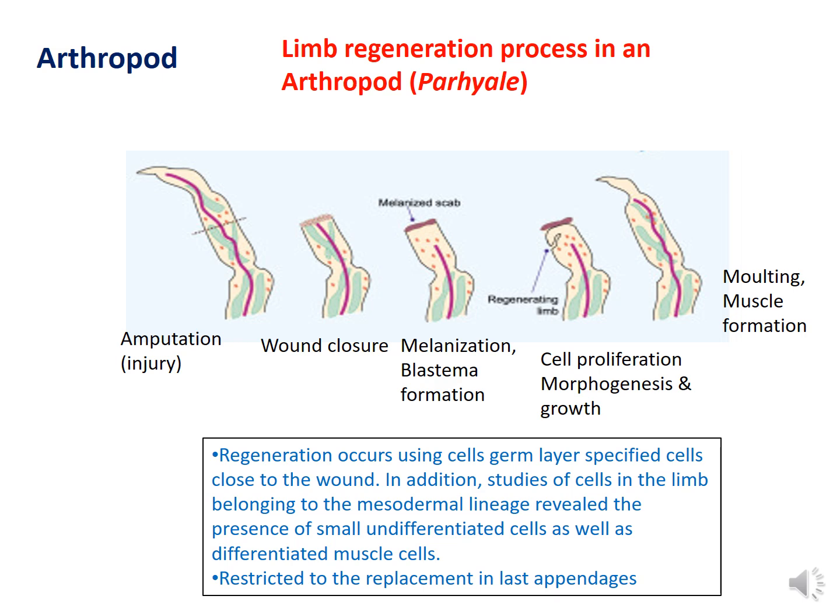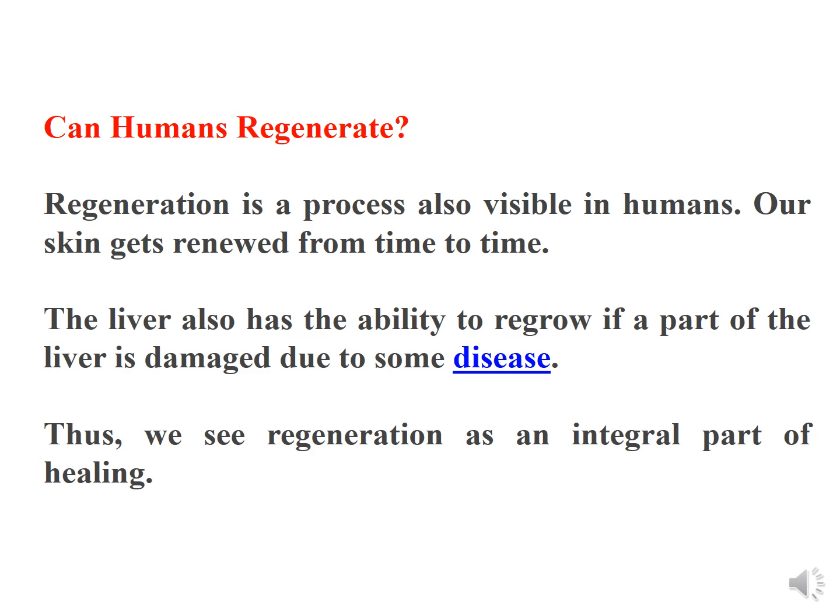Next example, arthropod. Regeneration occurs using germ layer specialized cells close to the wound, so it is restricted to the replacement of lost appendages.